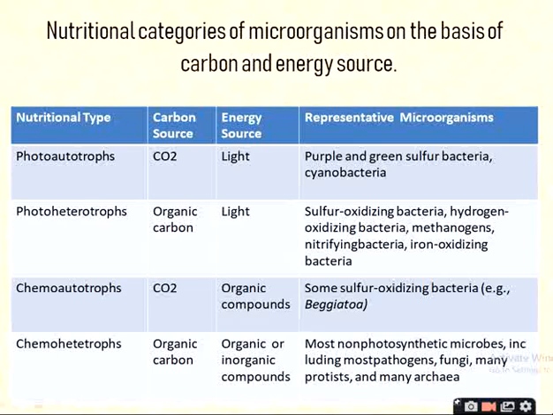Okay, and based upon carbon and energy source, there are 4 classes of microorganism, that is photoautotrophs, photoheterotrophs, chemoautotrophs and chemoheterotrophs. These are the 4 classes of microorganism. And now with this we finish this unit. So if there is any problem, please ask.